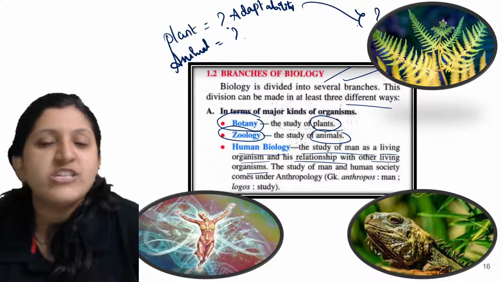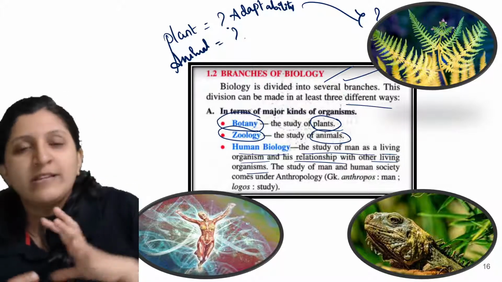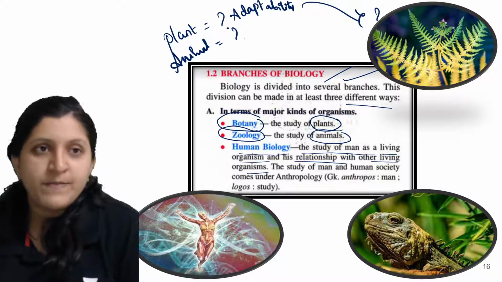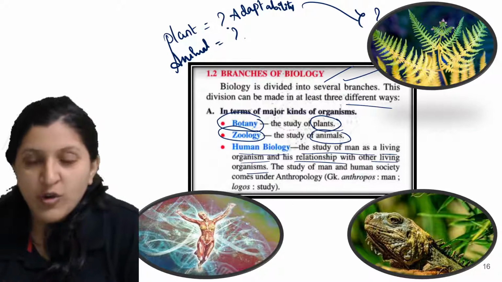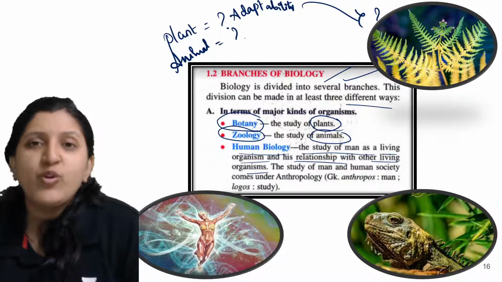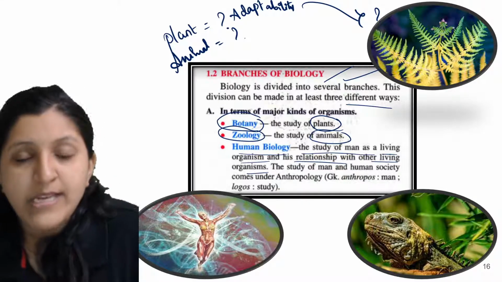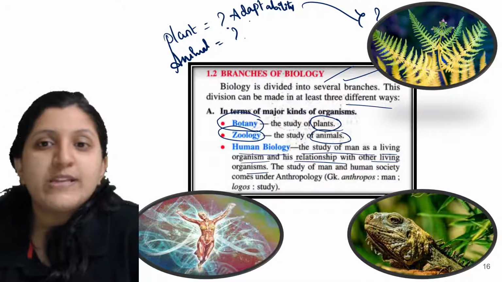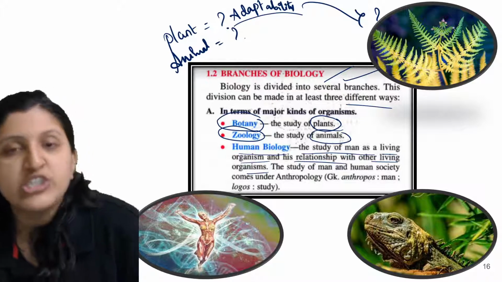What type of adjustment has this plant made? Whether the roots are fixed in the water, or whether it is a freely floating plant. Different things we will be studying here with respect to adaptability, like whether it is able to survive in this condition well or not.